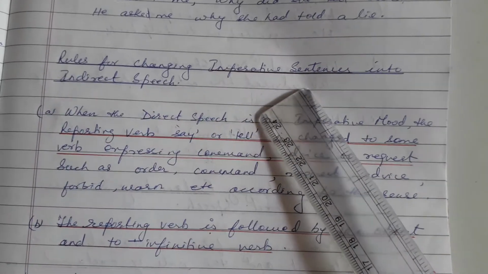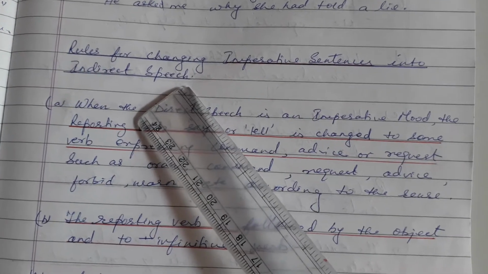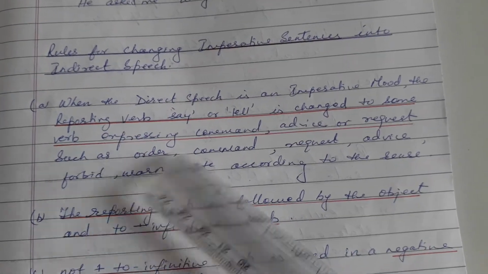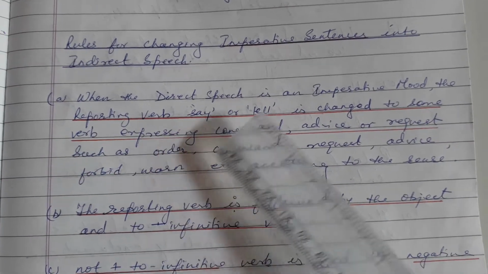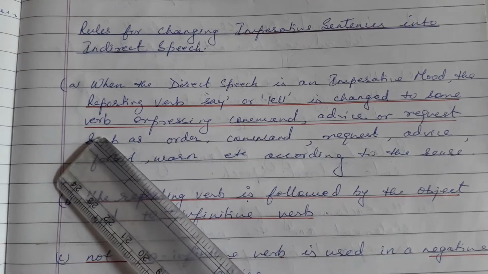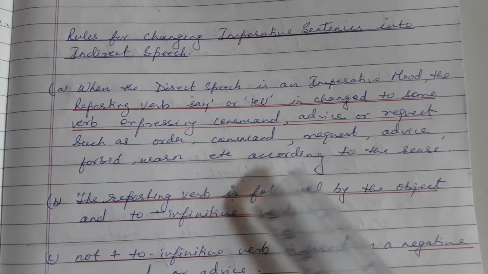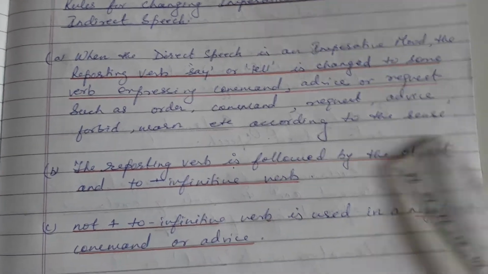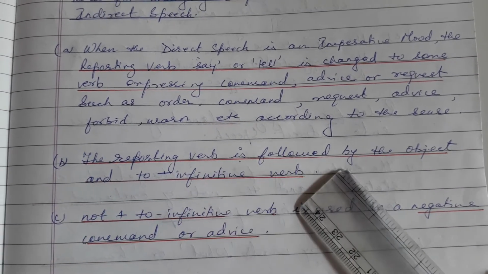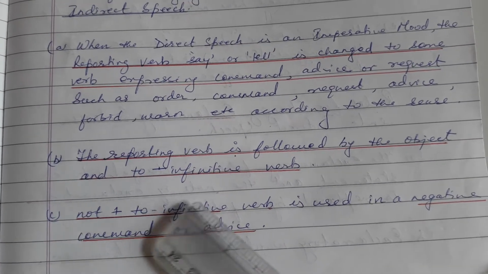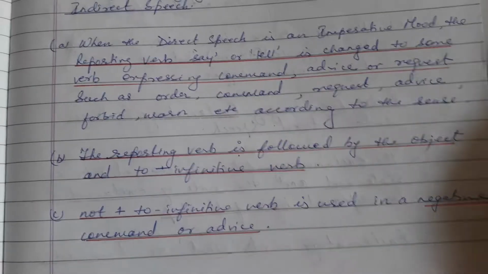Now, the imperative sentences. Rules for changing imperative sentences into indirect speech. When the direct speech is in the imperative mode, the reporting verb say or tell is changed to some verb expressing command, advice, or request according to the sense. The reporting verb is followed by the object and to plus infinitive verb. Not plus to infinitive verb is used in a negative command or advice.